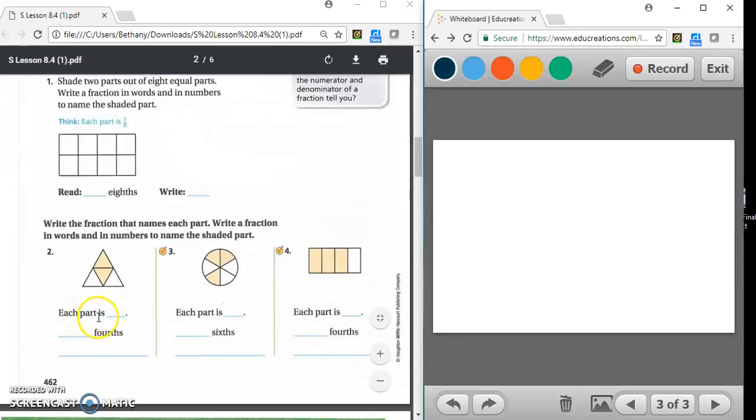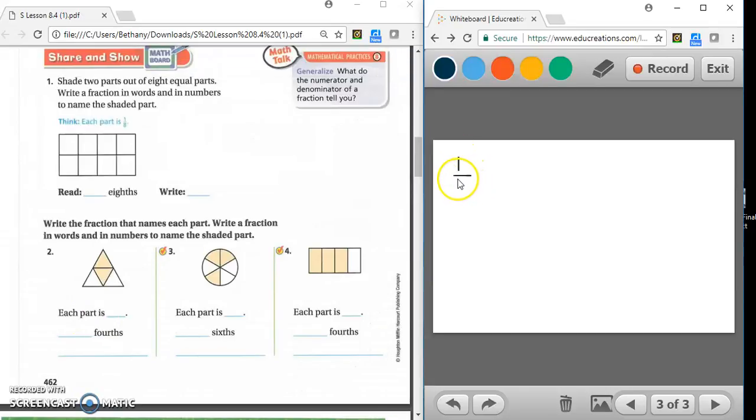So each part is 1/4. If there's 4 of them, each part is 1/4. We would write it, how many are shaded? 1, 2. So we would write it 2/4.